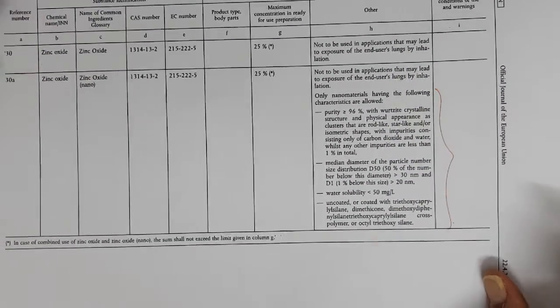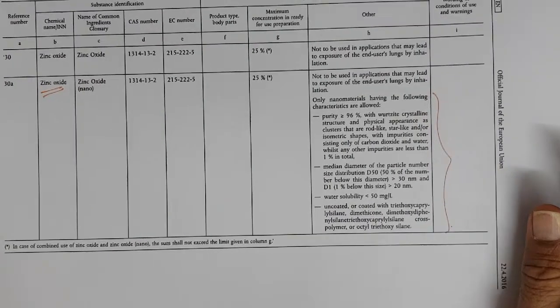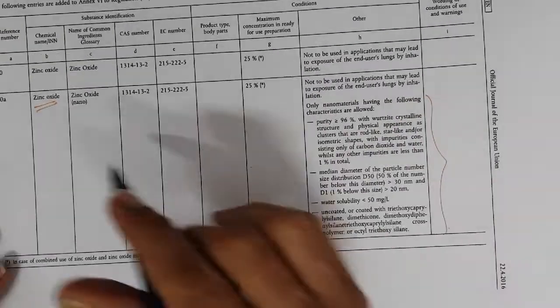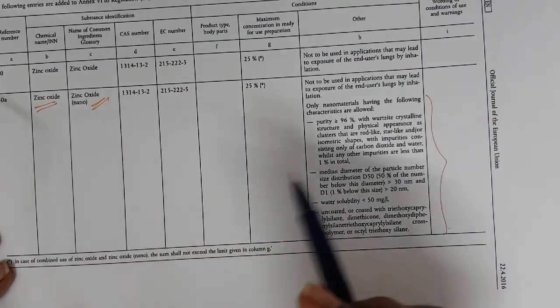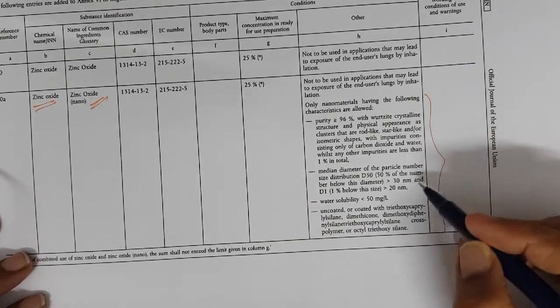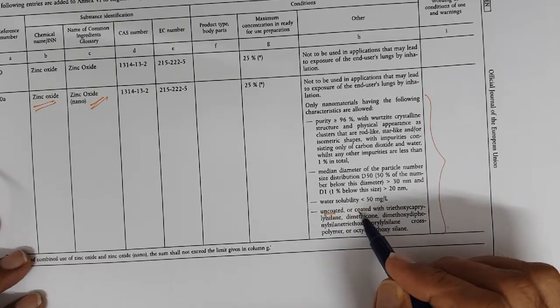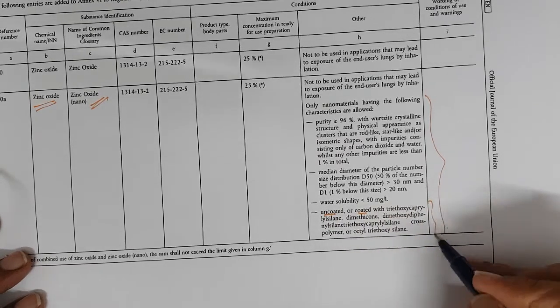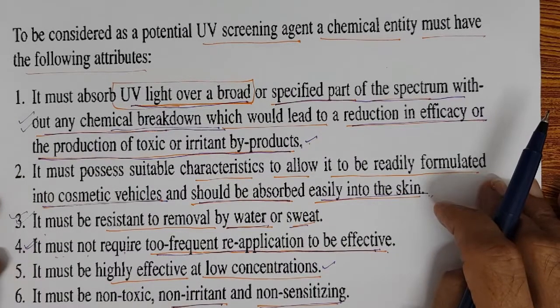And this is zinc oxide nano. Previously zinc oxide was not included as a sunscreen. Now it has been included, zinc oxide nano. Again, not to be inhaled. So what is the purity it has to be, what is the particle size it can be. You can use both uncoated and coated with these things. We have seen the various sunscreens that have been approved.